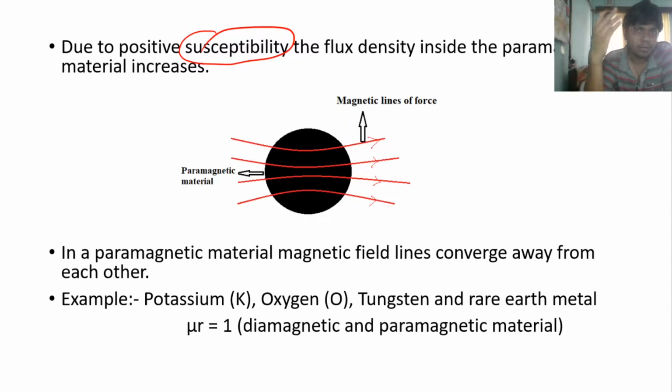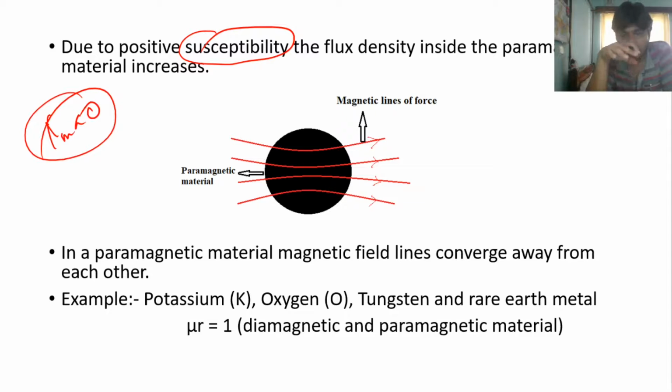But in the case of diamagnetic material, the magnetic susceptibility is negative, less than 0, which means the magnetic field lines inside the material diverge away from each other. So that is the basic difference between diamagnetic materials and paramagnetic materials.